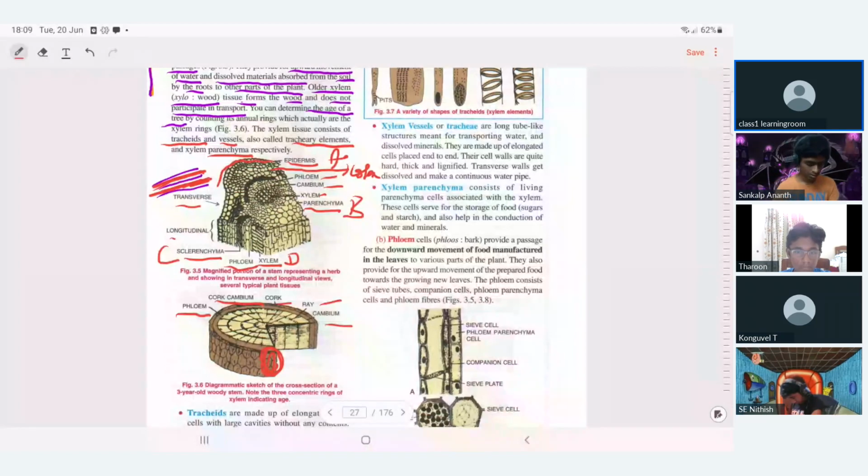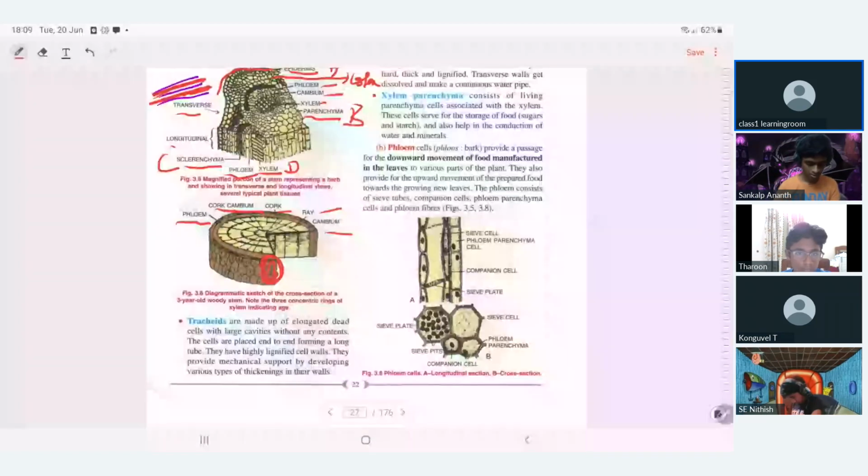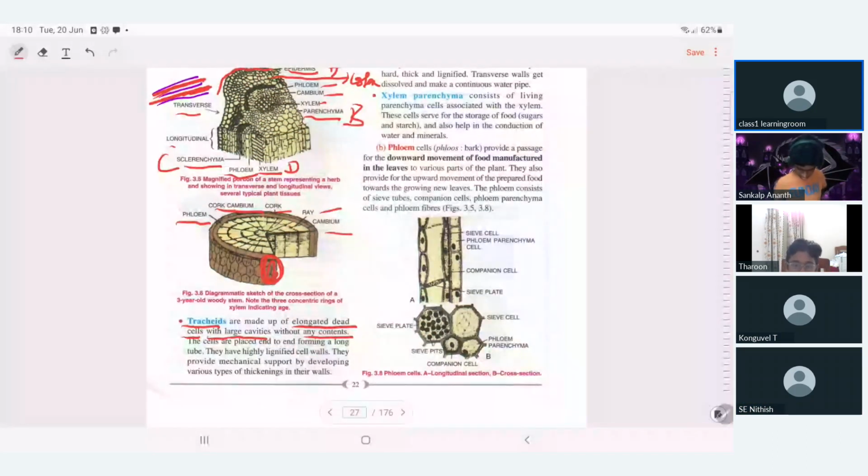Coming to the components of the xylem. First, tracheids. They are made up of elongated dead cells, with a large cavity, without any contents, meaning inside it is empty. The cells are placed end to end, forming a long tube. From root to the top of the plant, they are continuously present, all throughout the plant.